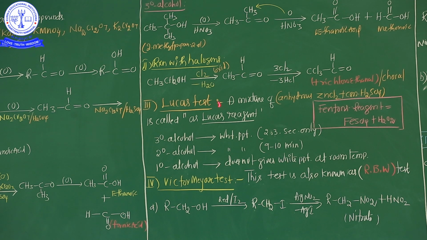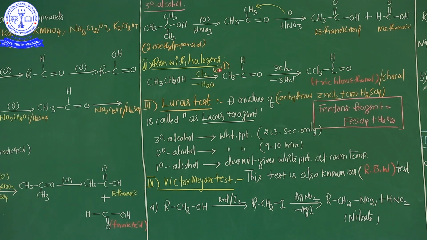And next one, reactions with halogens. So see, alcohol reacts in the halogenation process. It means a halogen is involved in the halogenation process. These are the products. See here, what is this compound name? CH3CH2OH, this compound name is ethyl alcohol. Ethyl alcohol is involved in the oxidation process with chlorine.